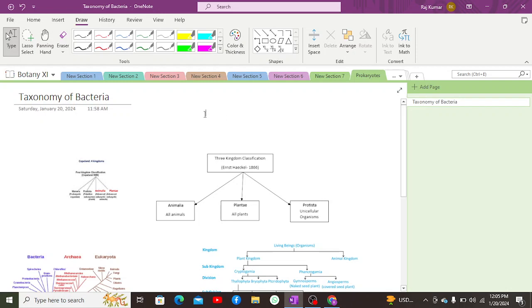Apart from that, eukaryotes, as we previously know, eu means true and karyon means nucleus. They have a true nucleus. Apart from that, when it comes to the taxonomy of prokaryotes, let's discuss that here.